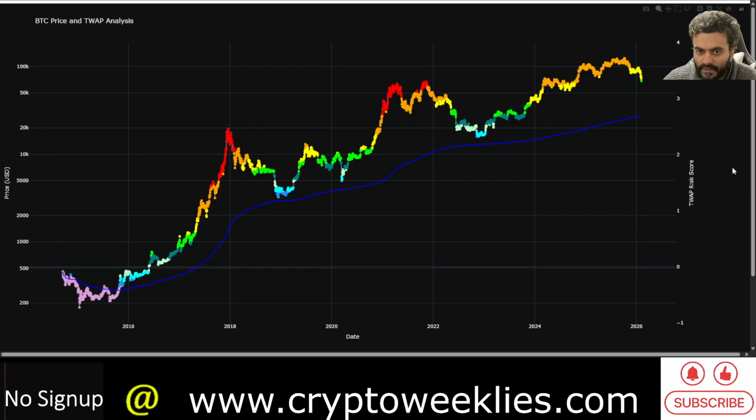Bitcoin doesn't typically bottom below the time weighted average price, but bottoms when these time weighted average price based color codes are at least in this blue color. Now we are in the green color, somewhere close to that May 2022 time period. But still, from there, Bitcoin did have almost a 50% correction. So a 50% correction from here would get Bitcoin to $34,000. That's the worst case scenario for Bitcoin, by the way.